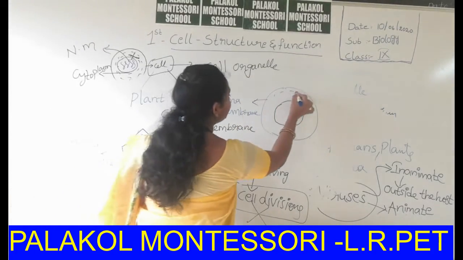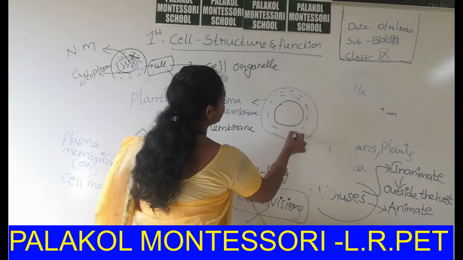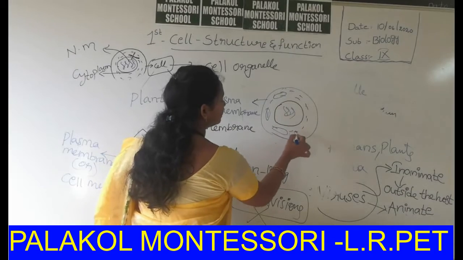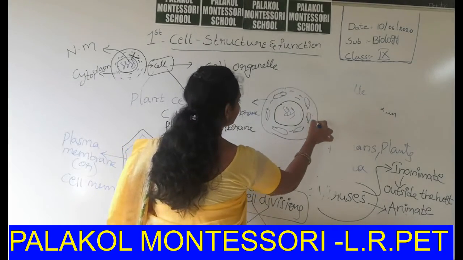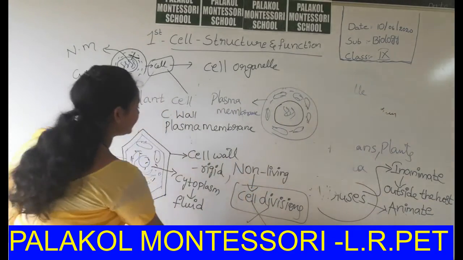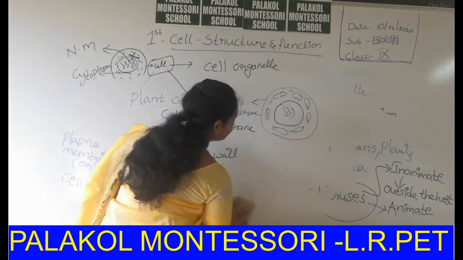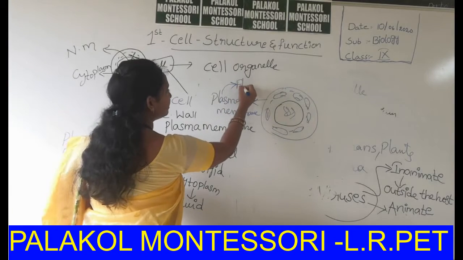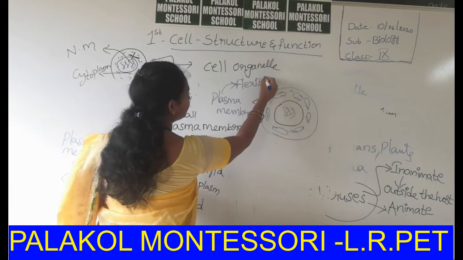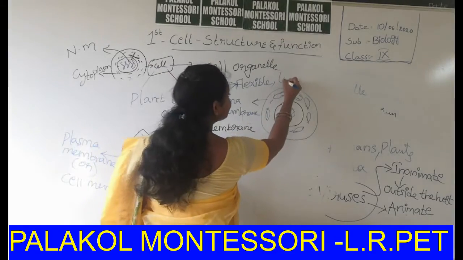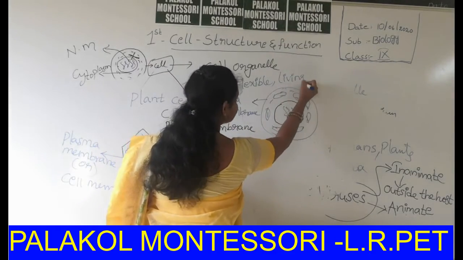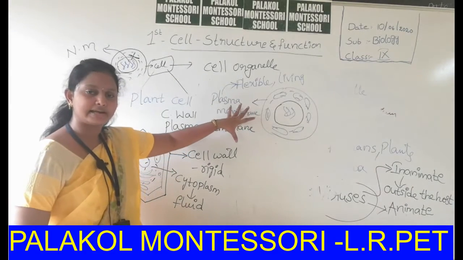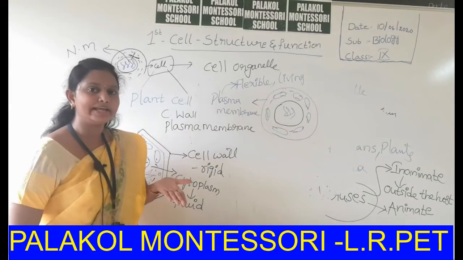Here cytoplasm is common, nucleus is common, mitochondria and the remaining cell organelles are common. But here I want to say that the plasma membrane is a flexible and living membrane. It can be involved in cell division. It can form new layers.